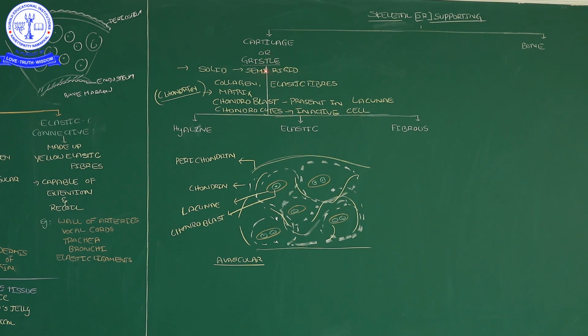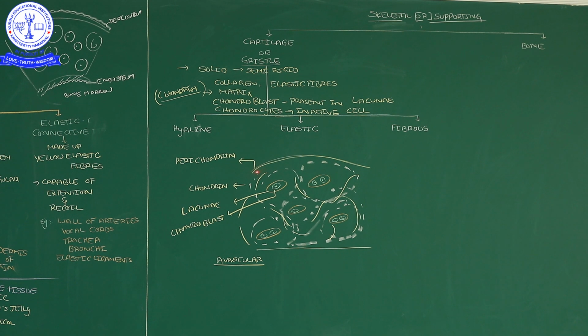Cartilage is of three types: hyaline cartilage, elastic cartilage, and fibrous cartilage. About these I will tell tomorrow, in the next video. In the diagrammatic representation, when you see this, it is the cartilage diagrammatic representation.